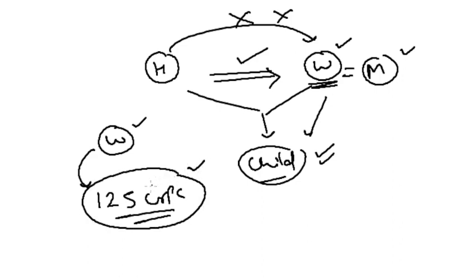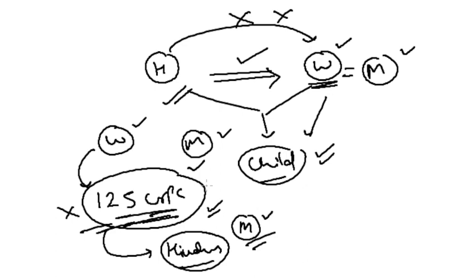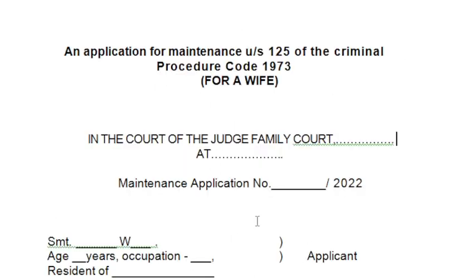Alright, one thing that is important regarding 125, that there is no such criteria that it only applies to Hindu. Alright, 125 can apply to Muslim as well. Alright, Christian, Muslim, other religions as well. There is no such religion barrier under section 125. So already I have taken example related to Hindu marriage, but it applies to Muslims as well. Alright, so do not get confused regarding that. So let us discuss the format.